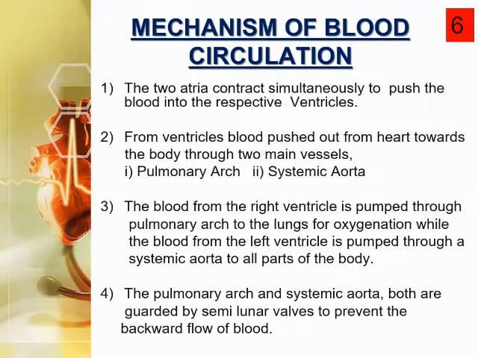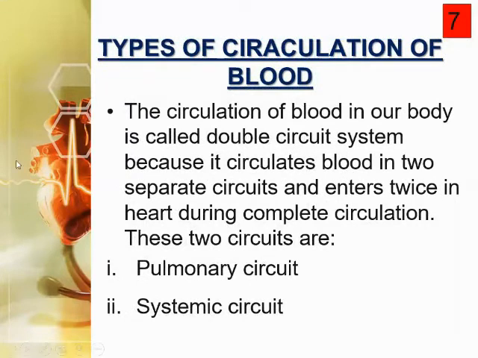Because of these two types of blood in man, double circuit circulation is found. What are these circuits, students? The pulmonary circuit and the systemic circuit.